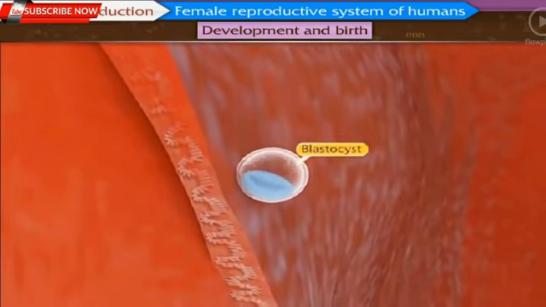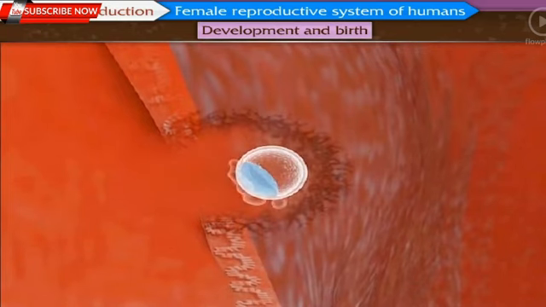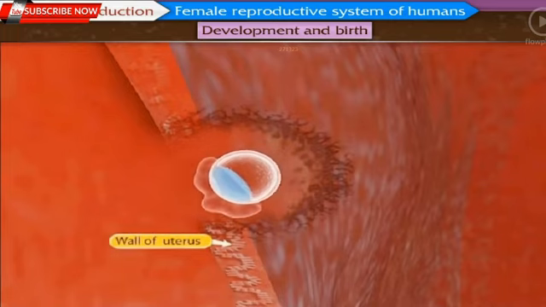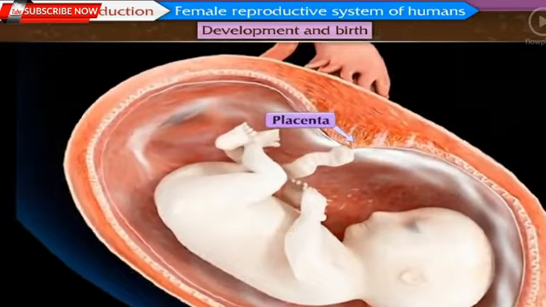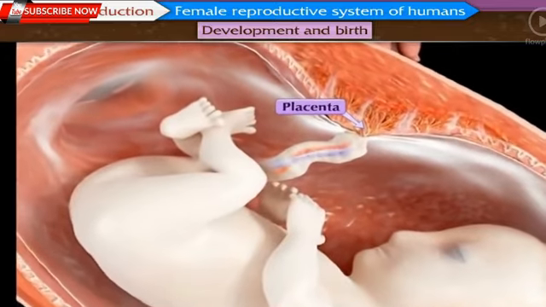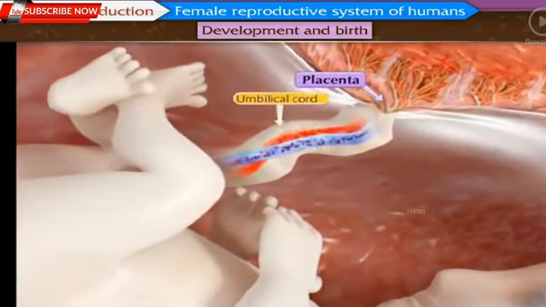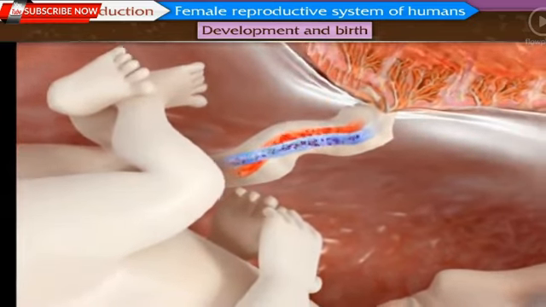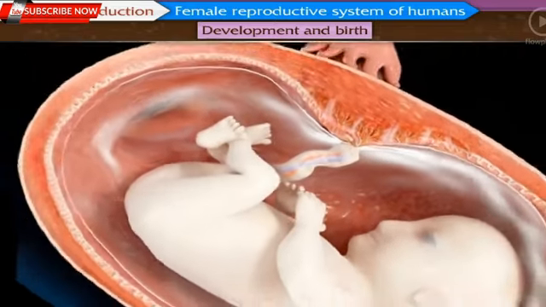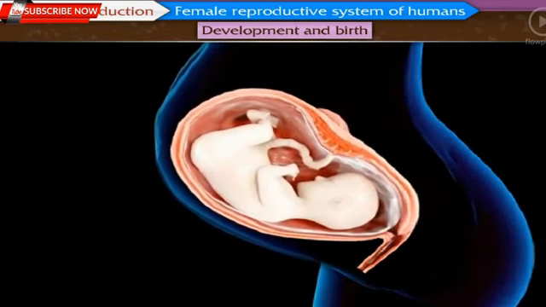Once it reaches the uterus, it is implanted and further development occurs after implantation. An organ called placenta is formed for the supply of food material during the growth in the uterus. Embryonic development is completed approximately within 9 months after the fertilization.